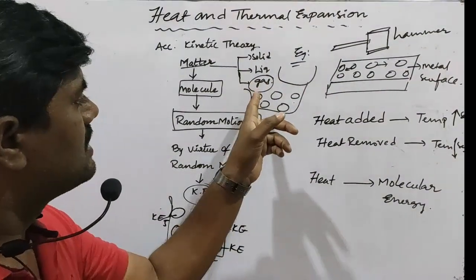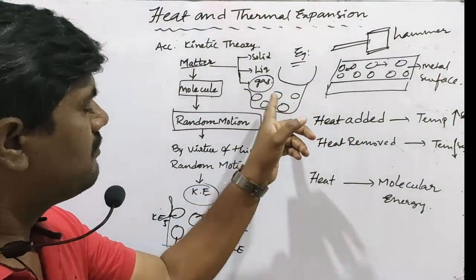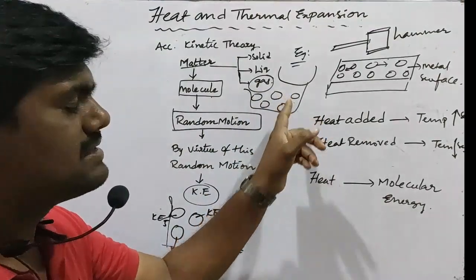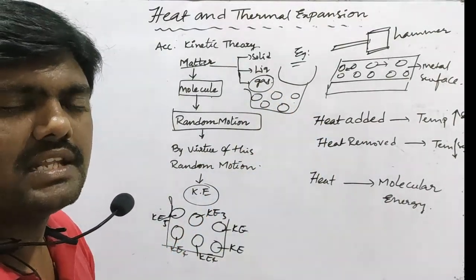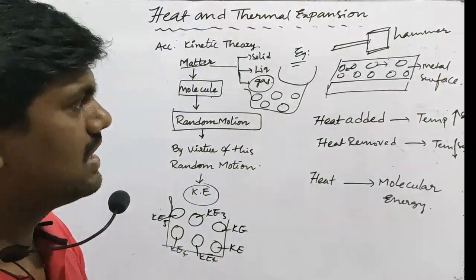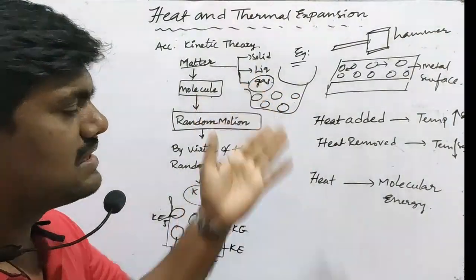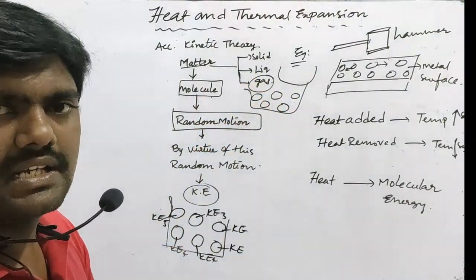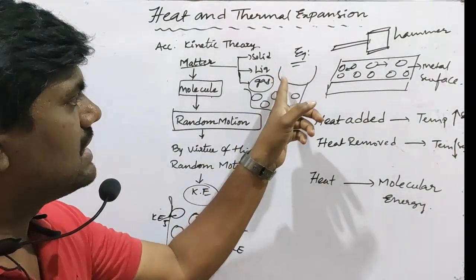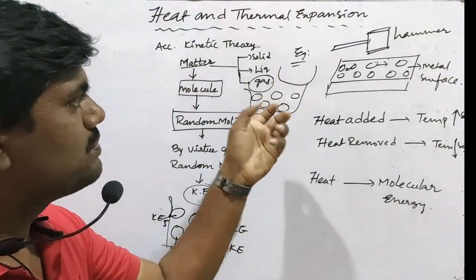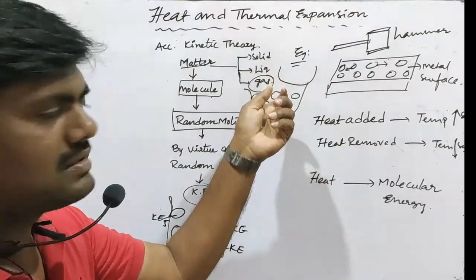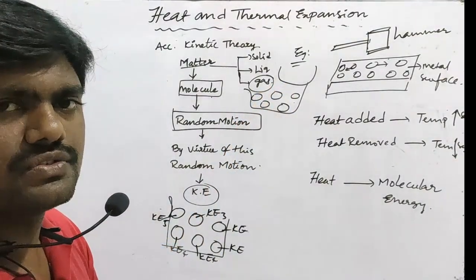So they move very freely and randomly inside any vessel we take. Now the liquid molecules, let us consider water molecules. These have very little intermolecular space compared with gas molecules.